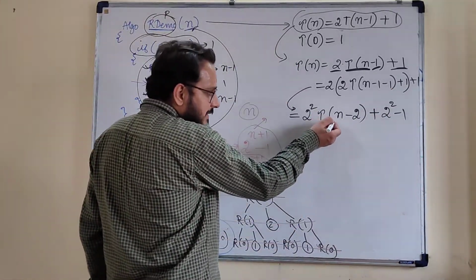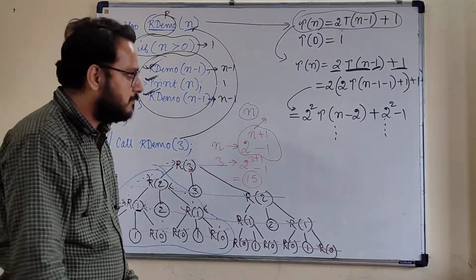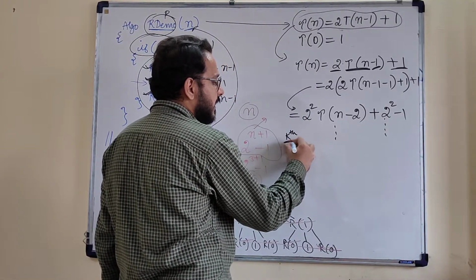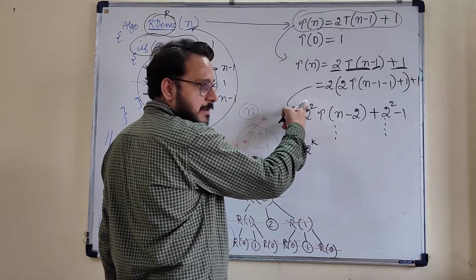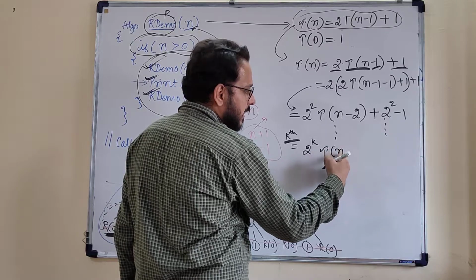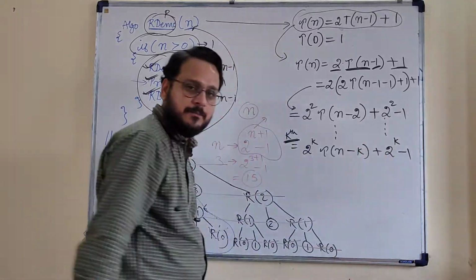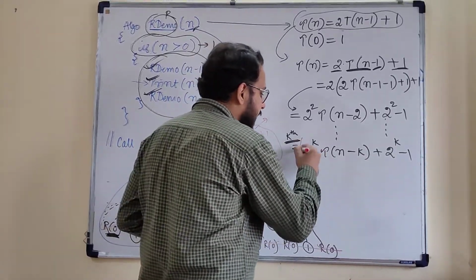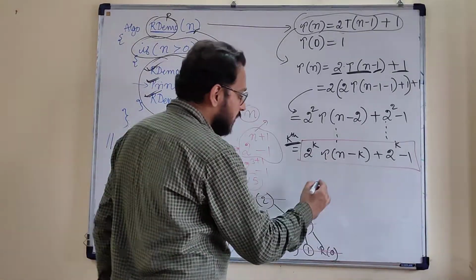By generalizing this step, because of the time constraint I am not generalizing for more steps, I am directly concluding this statement. Suppose we are going for the kth step of the algorithm, this will become 2 to the power of k, that is the step number, followed by T(n minus k), plus 2 to the power of k minus 1. When you reach this step, you mark it as an important equation in order to solve your recursive algorithm.